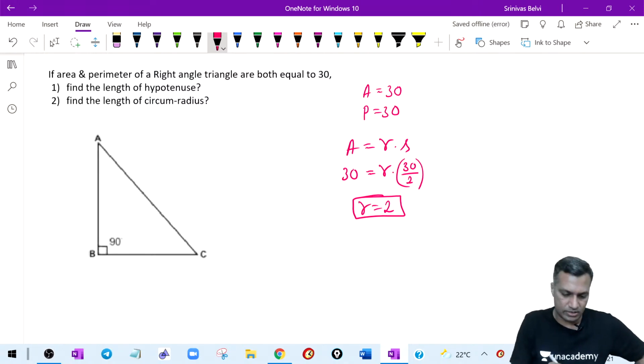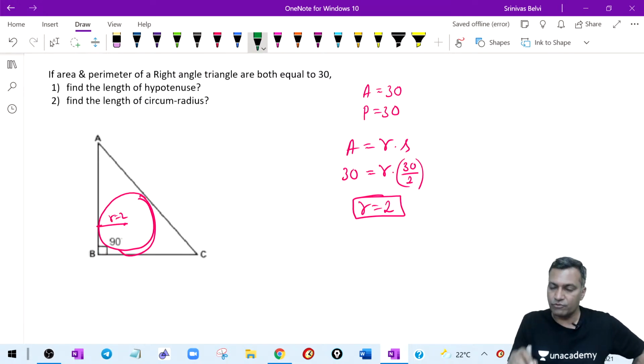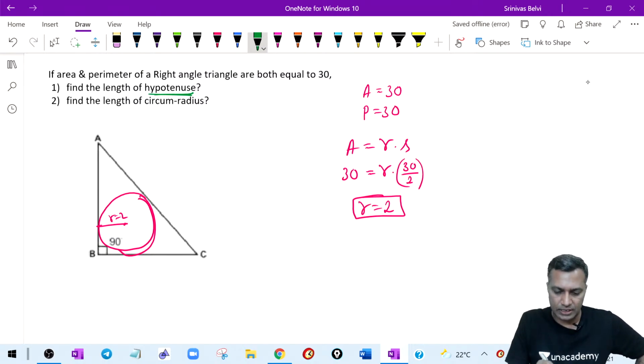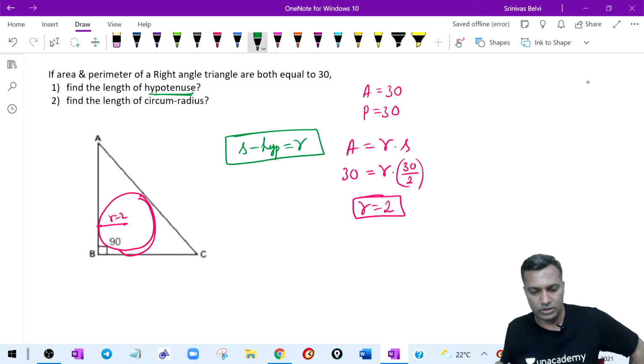What is R? If I draw a circle here, the inradius of this will turn out to be 2. Good enough. So from here, you also know he is asking, why don't you tell me about the hypotenuse? Some of you answered this some time back. You said that R can also be written as semi-perimeter minus hypotenuse is also equal to R.